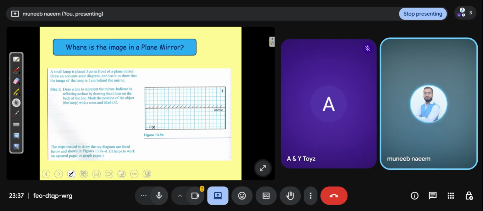A small lamp is placed 5 centimeters in front of a plane mirror.